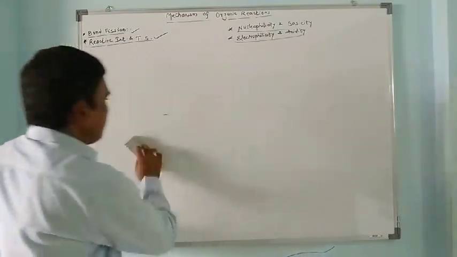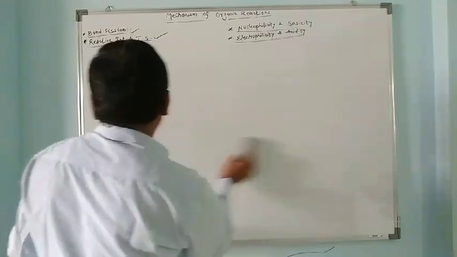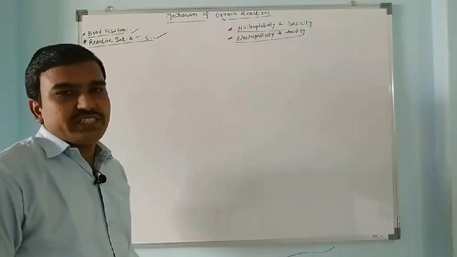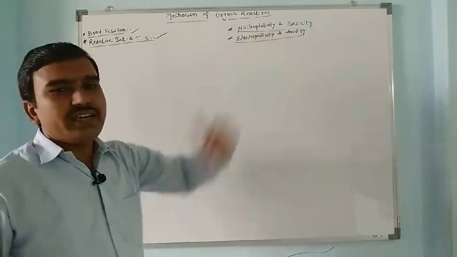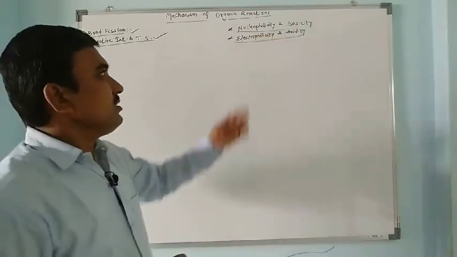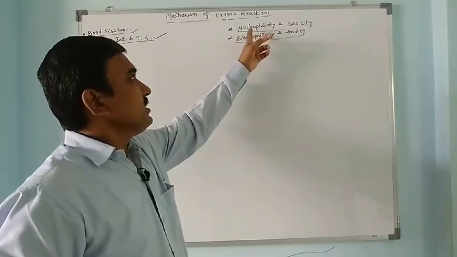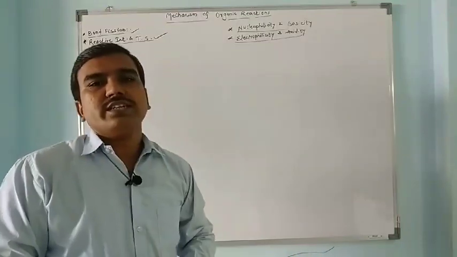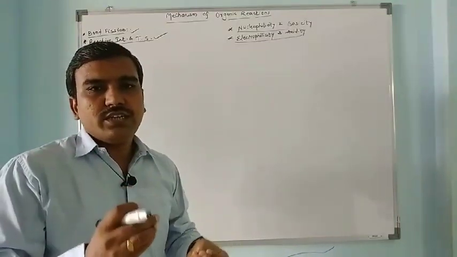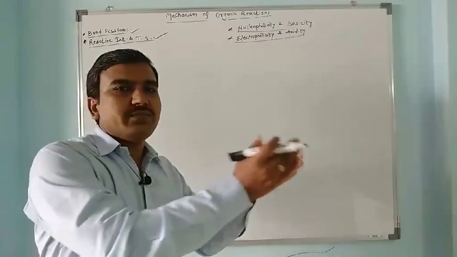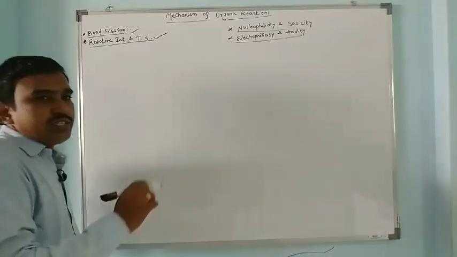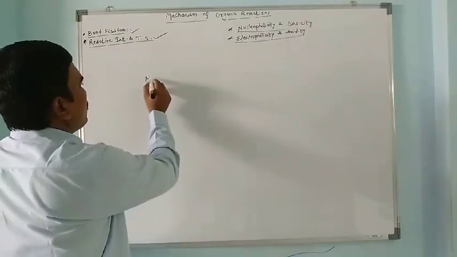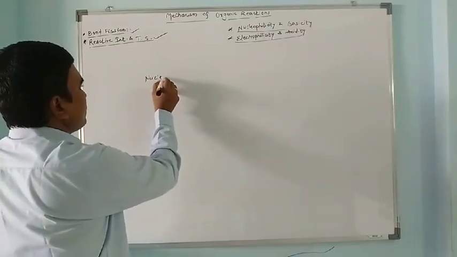Now the very important part in this revision, recapitulation part, is nucleophilicity and basicity as well as electrophilicity and acidity. Actually, if we think on these two concepts, nucleophilicity and basicity, both the terms are closely related to each other. Nucleophilicity and basicity mean nucleophiles and bases. So I have to see first nucleophilicity. For that we need first nucleophiles. We need to understand nucleophiles.